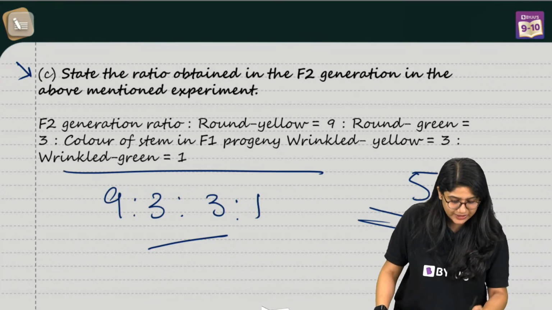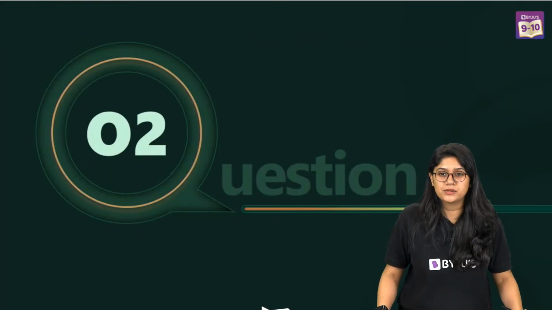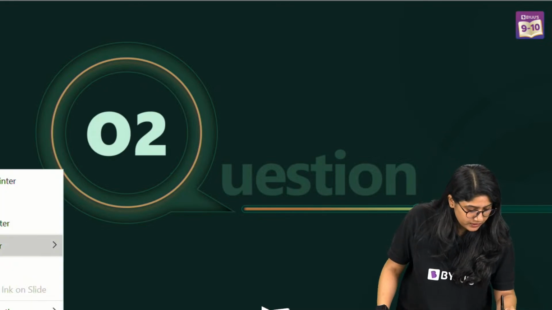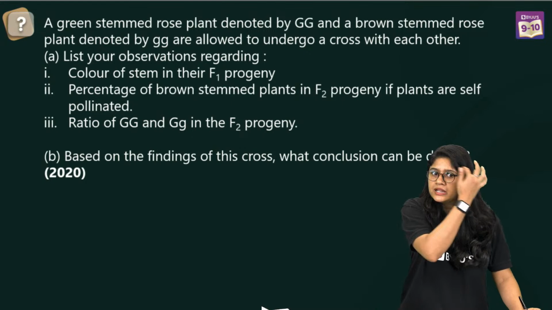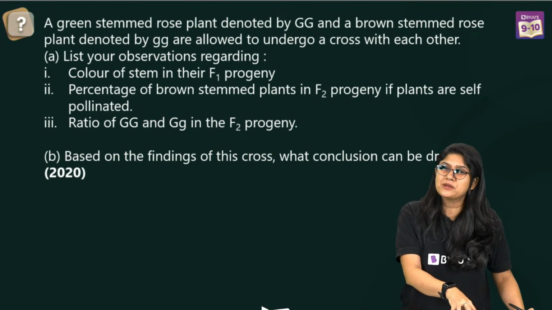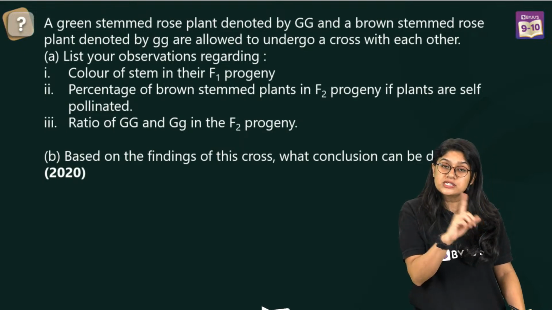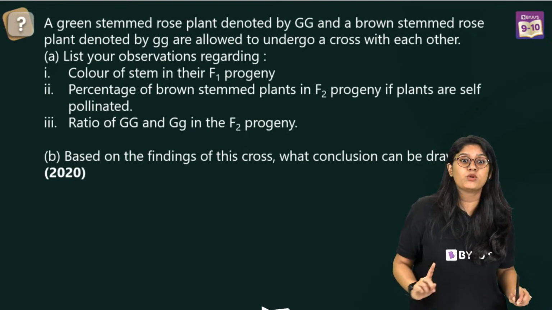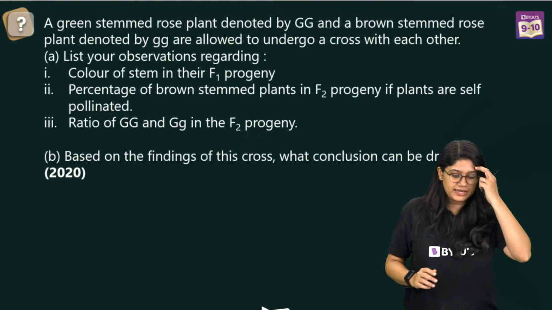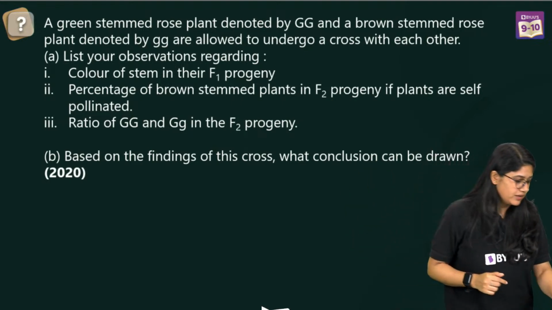Okay. Now, let's take a look at question number 2. Here we go. Again, these questions are really important. It's a 5 marks question. And in this particular question, we'll be looking at the monohybrid cross. We have just had a look at the dihybrid cross. Now, we'll be taking a look at the monohybrid cross. Everyone, read the question.